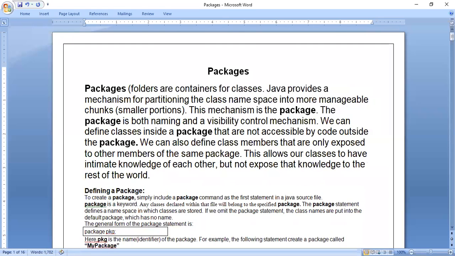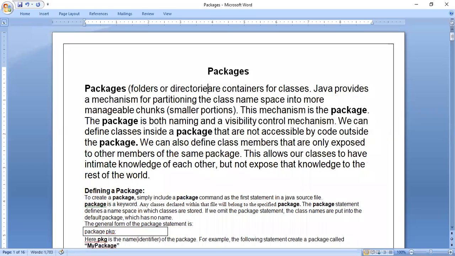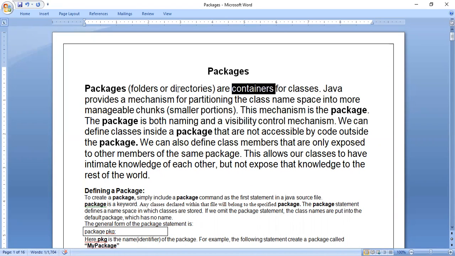Folders, or even we can call them directories, because in Windows environment we say directory or a folder. Whenever we say folder or a directory, that is nothing but a container, because a folder contains many files. So this we are very much familiar with. Folders contain many files. Similarly, containers here means we have to understand it like a folder.